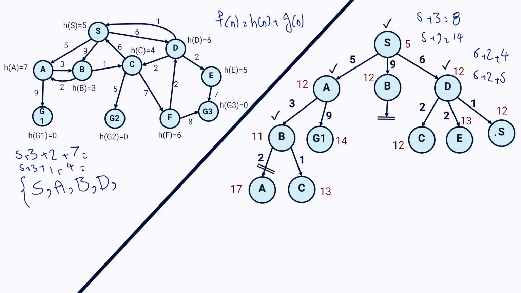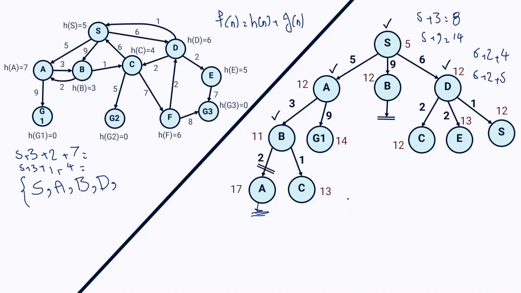So now, I have nodes, and actually node A would end in a dead end because node A is already in my visited list. So my candidates for expansion are C, G1, C, A, and S. So I have two nodes with value of 12.